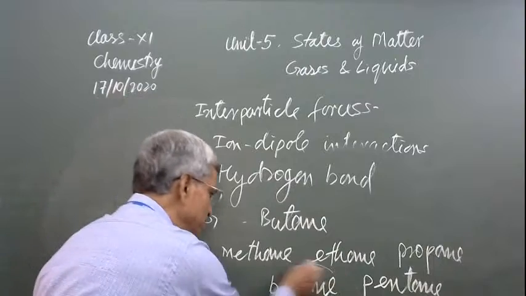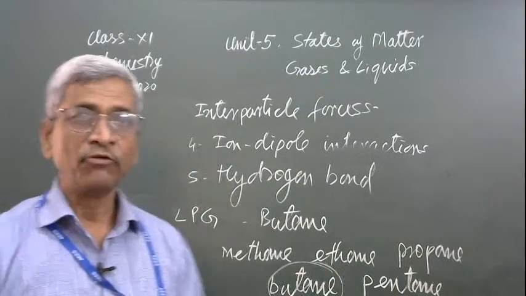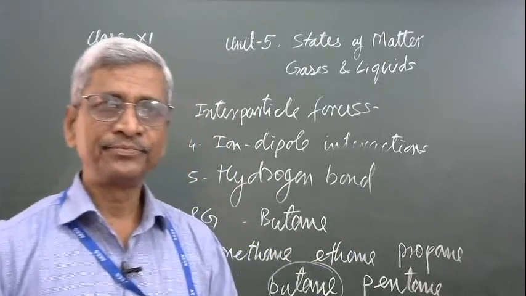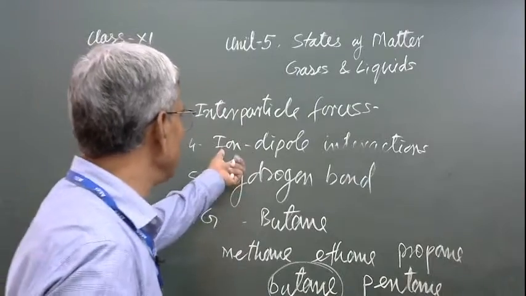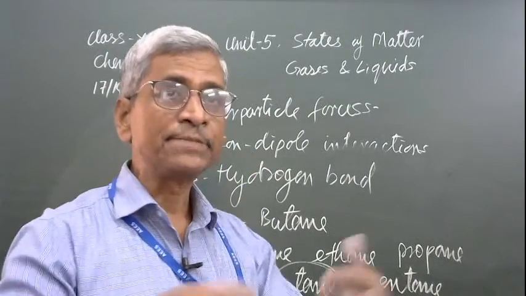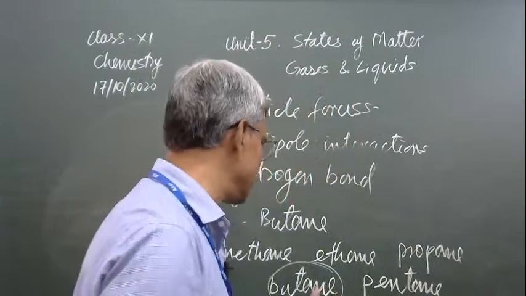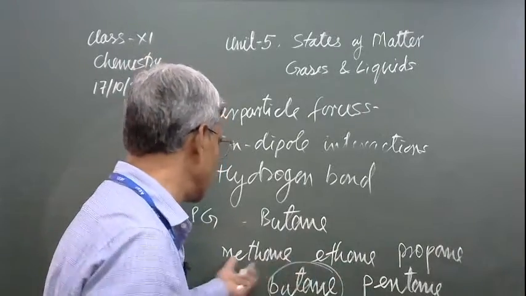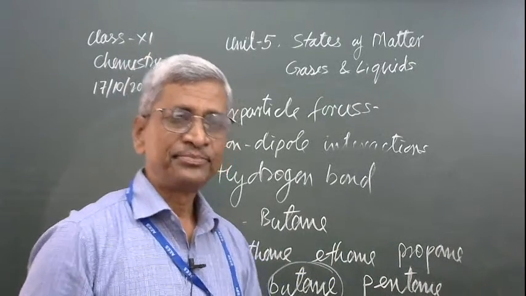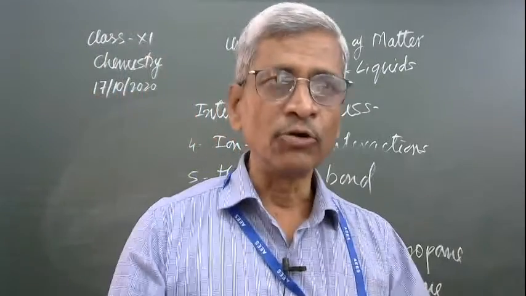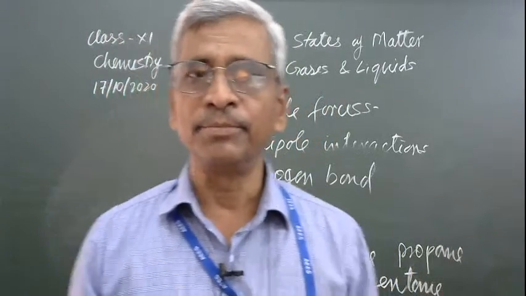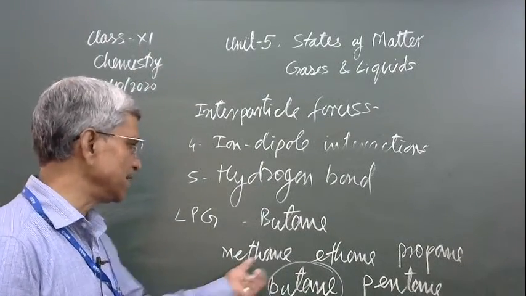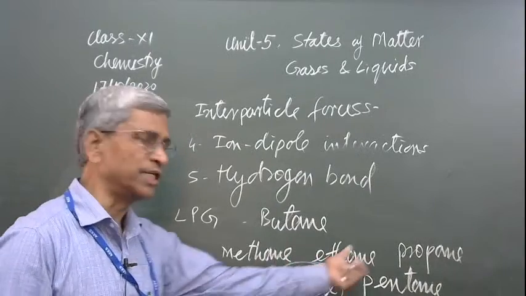This butane is preferred for LPG cylinders. Why is it so? Why not methane, ethane, propane? Because of this third type of force of attraction, that is dispersion force. In butane, dispersion force is much stronger as compared to the other molecules. Dispersion force also depends on the size of the molecules. Butane has 4 carbon atoms, while methane, ethane, propane have 1, 2, 3 carbon atoms.